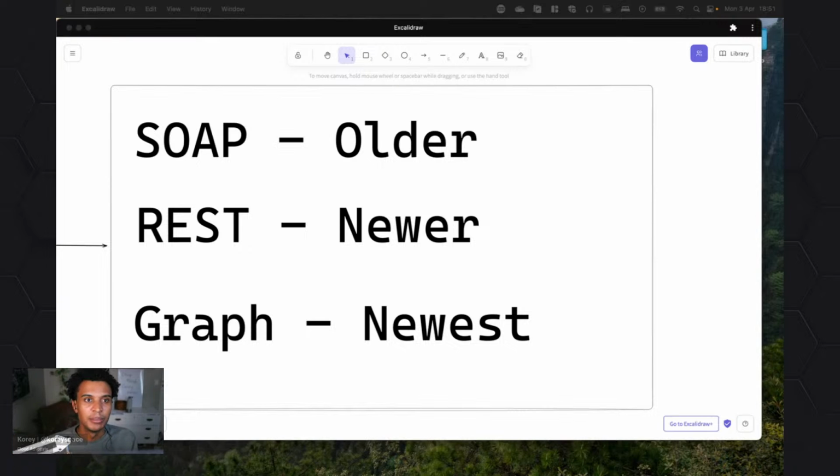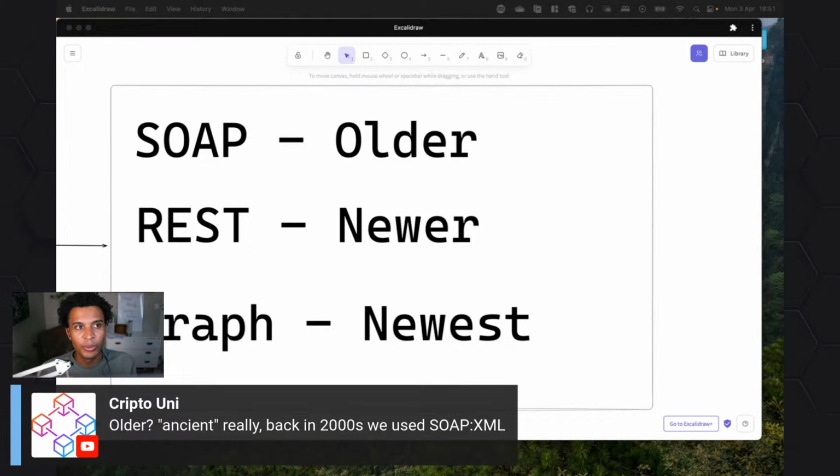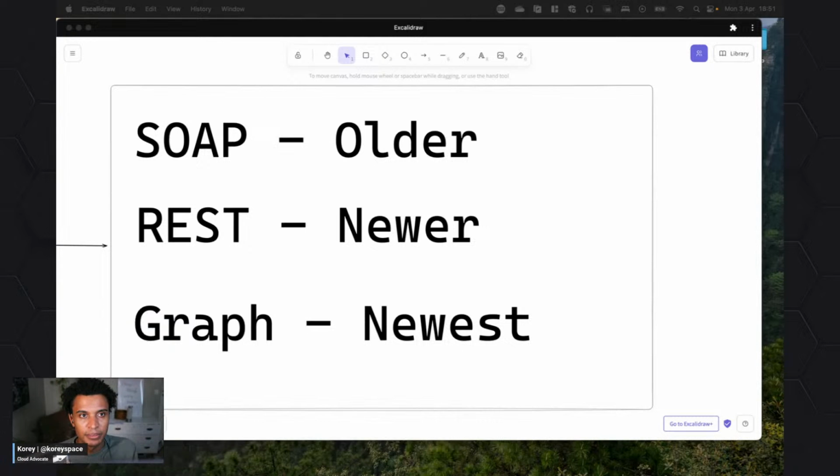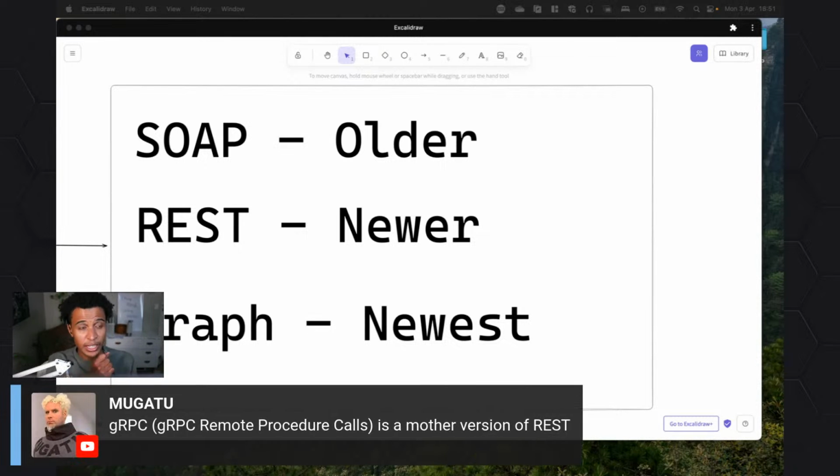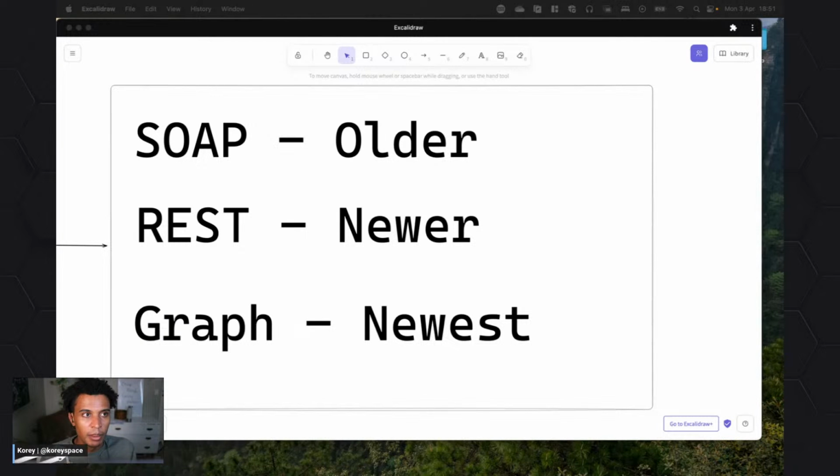Let's see if we've got some people here. Crypto, yeah, older, really back in the 2000s we used it. But I actually saw a service I've used very recently, unnamed, that used SOAP. So it's not dead, it's just living somewhere else. Yeah, there's gRPC, which again we won't cover, but that's a good point, Magato, as well. But these are kind of the three top ones.